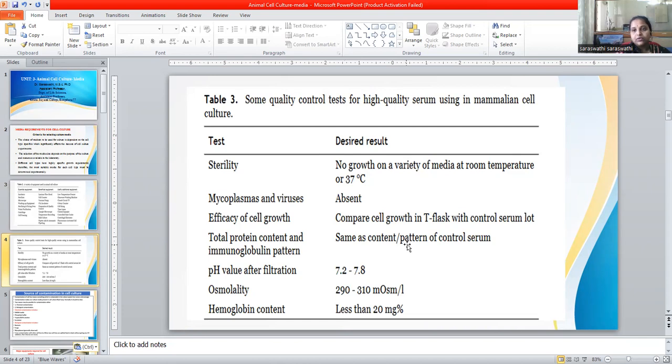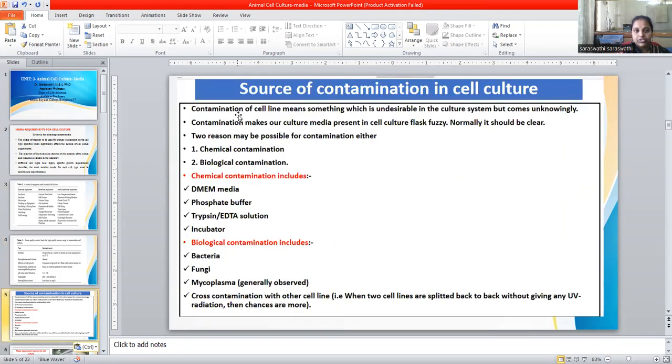Last time we saw some of the plants used for cultivating the cells, right? We can't use our normal chemical plants, what we use for growing bacterial cells or normal test tubes for bacterial cell revival. We can't use all those things. We have to use a particular adaptive flask for the cell culture, and the pH should be appropriate, usually in that range. These are some of the care we have to take in cell culture.